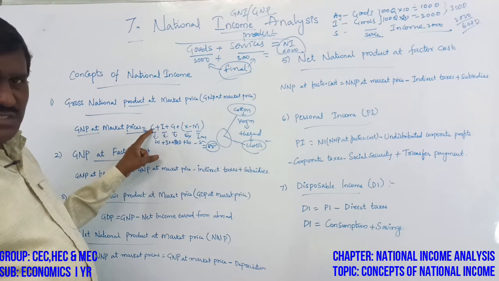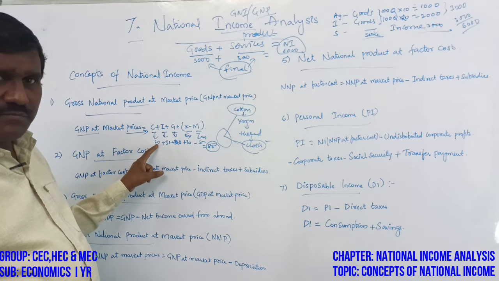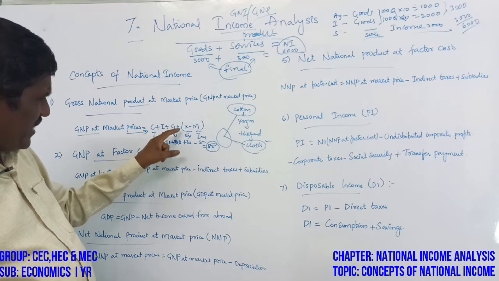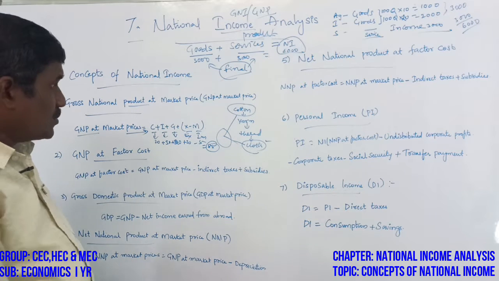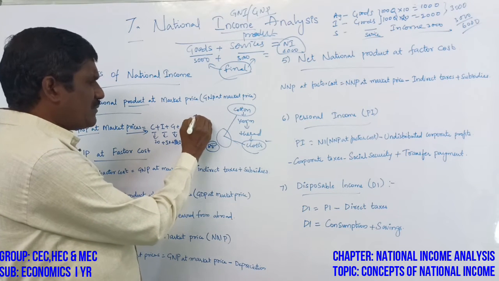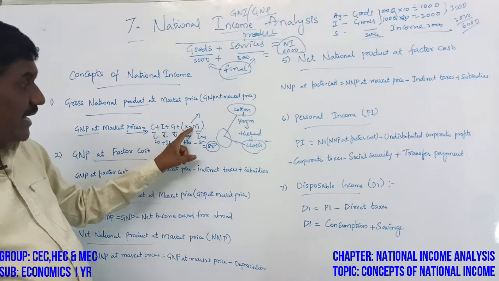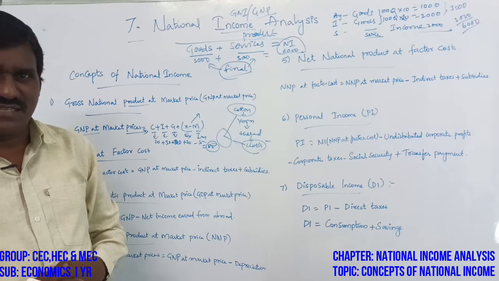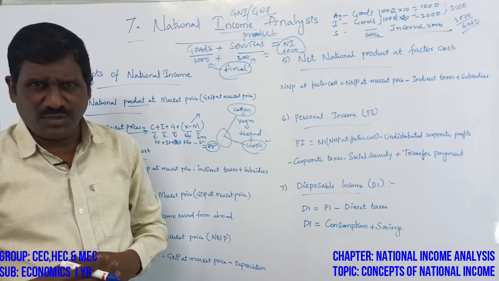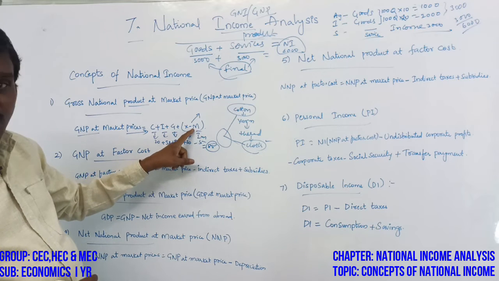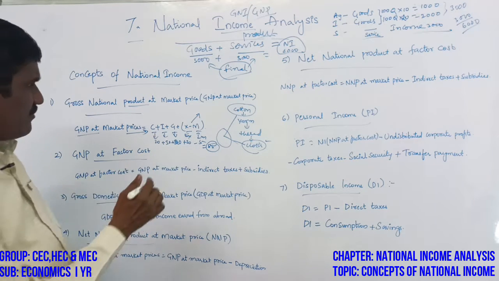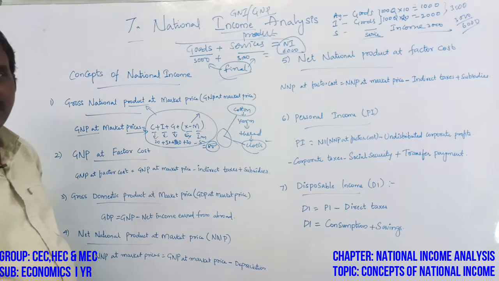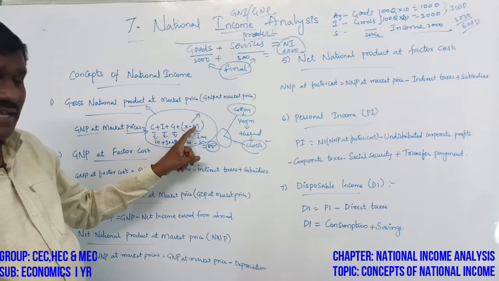So, consumption goods value is 20, investment 30, G, government goods or government expenditure, 20, X 20, minus M 5. The minus means we have to pay income to other countries. Minus means our income is sent to other countries by importing. When we import foreign goods, we have to give the money. That's why minus M. So when we calculate C plus I plus G plus X minus M, we get the national product.